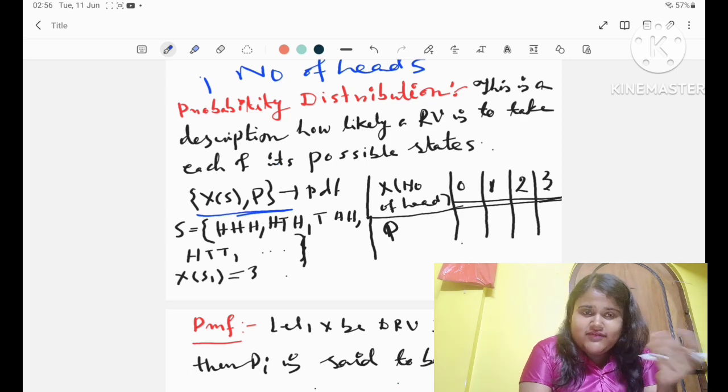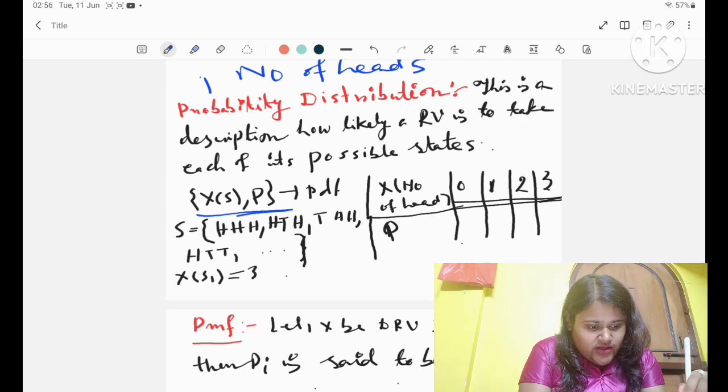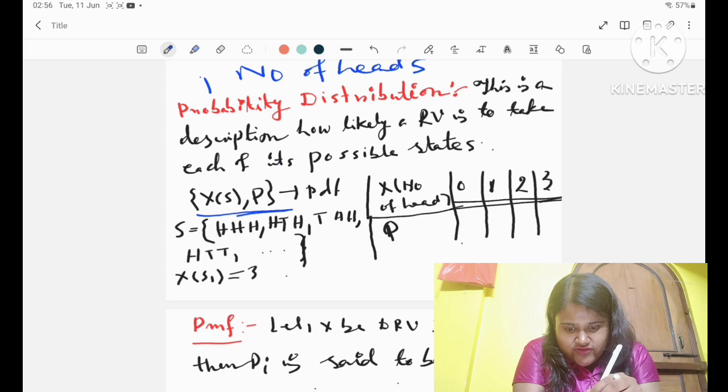If it is infinite, then it has a bijection with the set of natural numbers. Now the set of weights of all people in a city is not a discrete random variable, okay? And we will see later that this is a continuous random variable. Now let's come back to the next result.